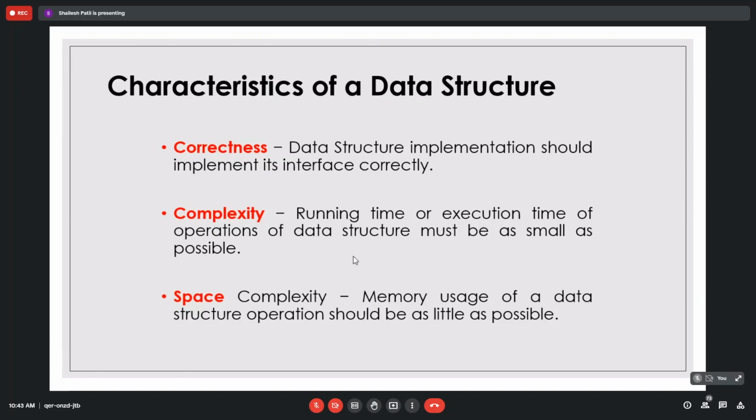Space of a program means what? What comes to your mind? Quickly, we have to wind up in today's lecture. Yes, storage is there. Okay, so storage is the correct answer.